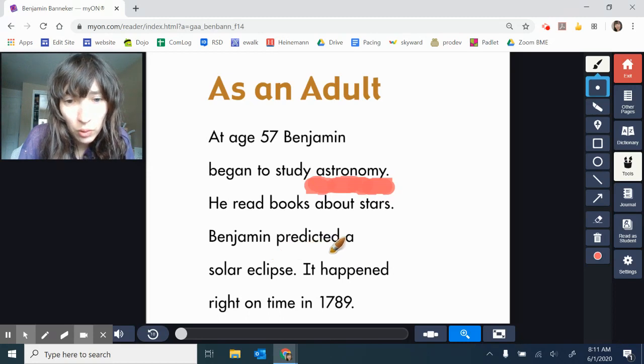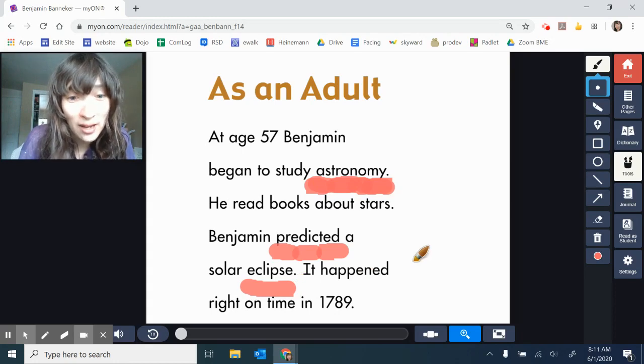Benjamin, oh, here's another tricky word. Let's crash those parts. Predicted. Benjamin predicted a solar, and we know this word must be eclipse because we just talked about it when we chatted about that word. It happened right on time in 1789. Wow. You can read the rest of this book to learn even more about what he accomplishes as an adult. Benjamin Banneker was very accomplished, and it's so exciting to read about him.